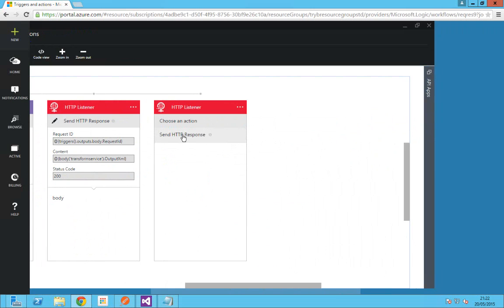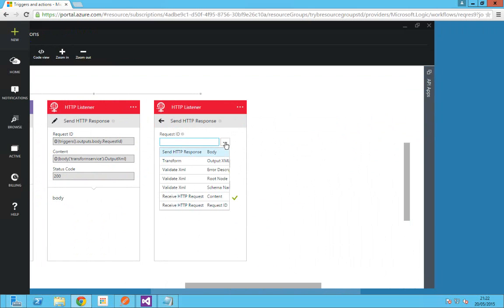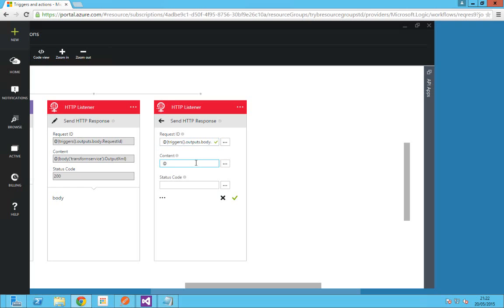Send response again. I have to choose for the request ID the same correlation ID, the request ID, the content. I'm going to pass the same value that I've received, but I'm going to append it with a value, invalid. So I'm going to use another function called concat, which will get a number of parameters to concatenate.